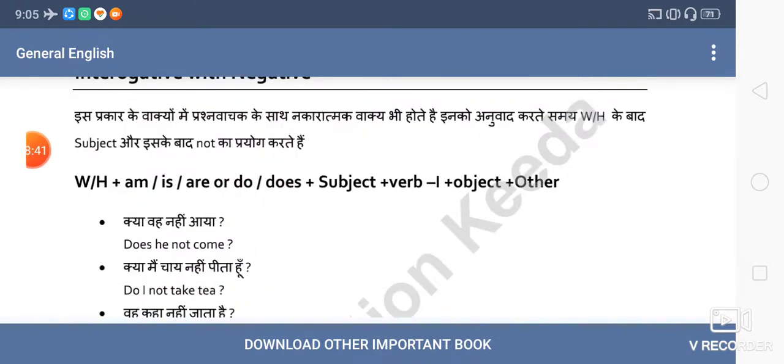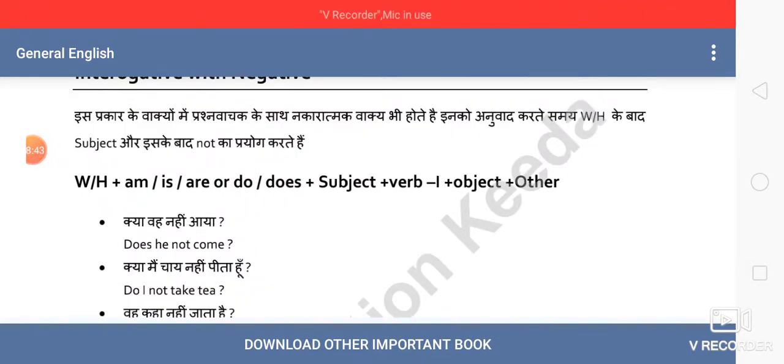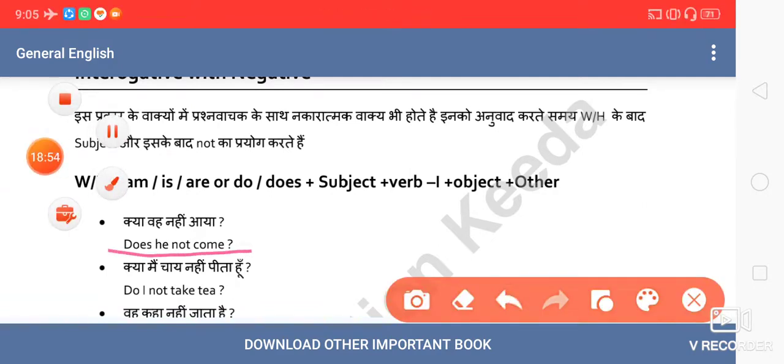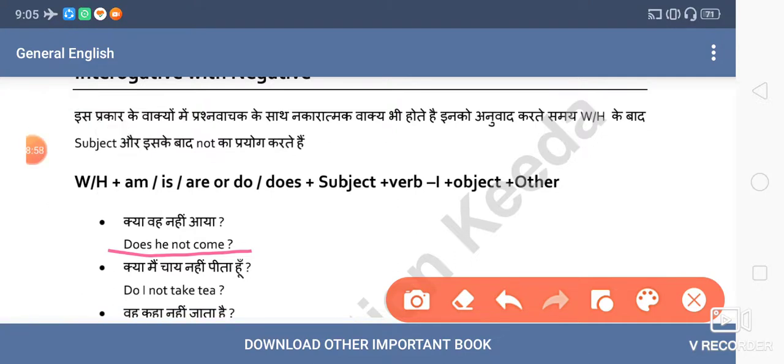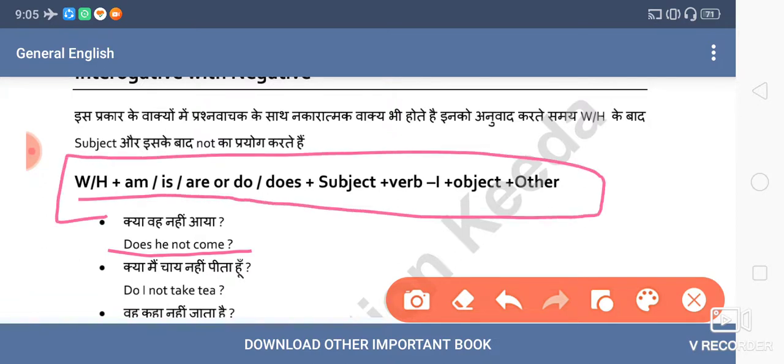And the last category in this is the last one. There are some questions which are interrogative as well as negative. Like you see here, I can mark it for you. Does he not come? So these are interrogative with negative. The structure is given here. You can just copy it by pausing the video.